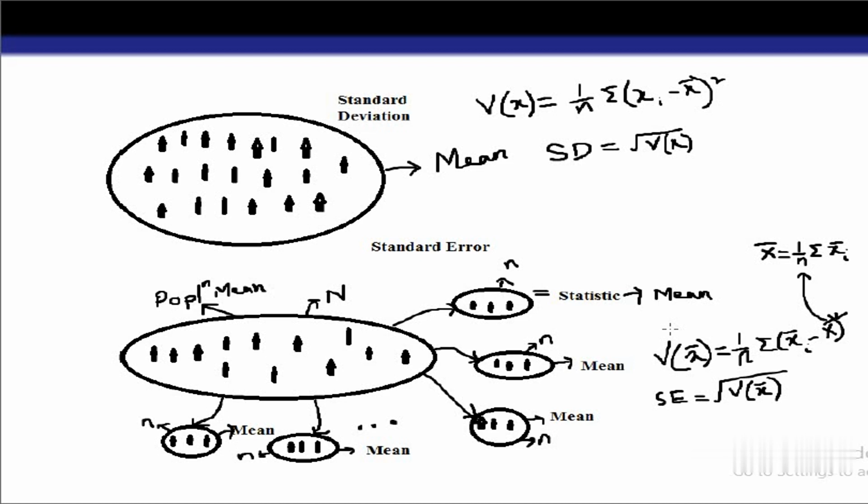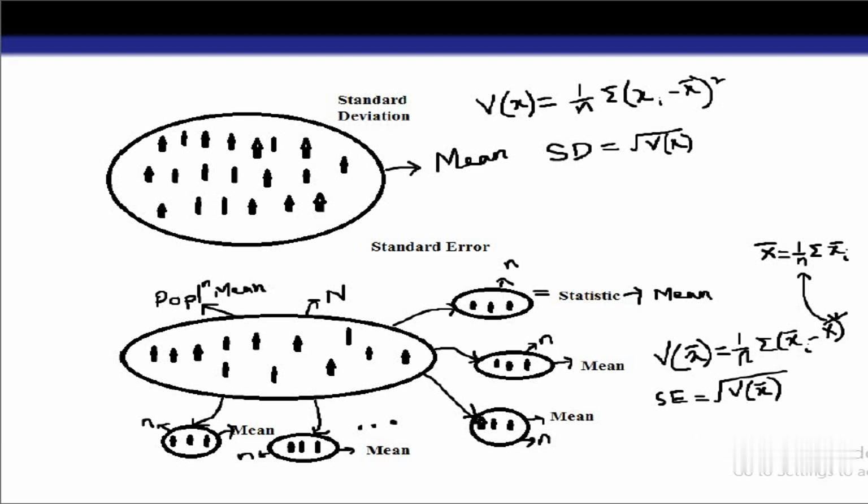Now the variance of x bar is 1 by n summation xi bar minus x bar whole square, where this capital X bar is the population mean. So this variance of x bar gives us information about the distance between the statistic, that is the sample mean, and the population mean.